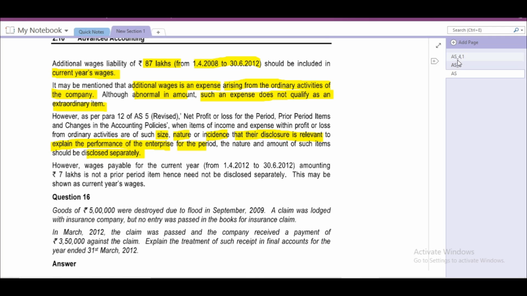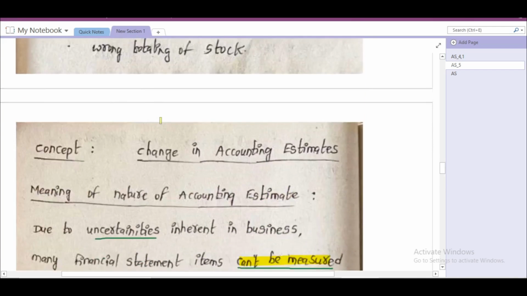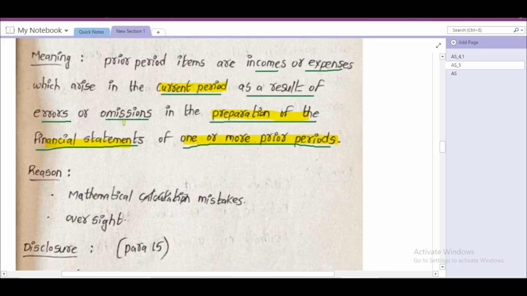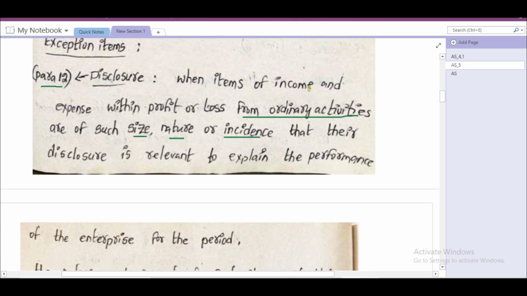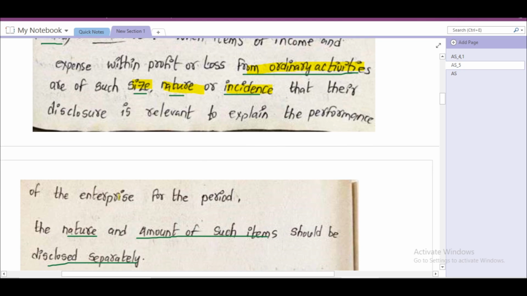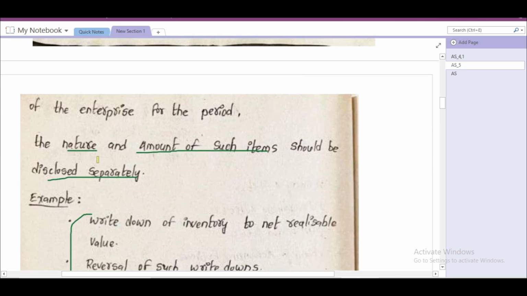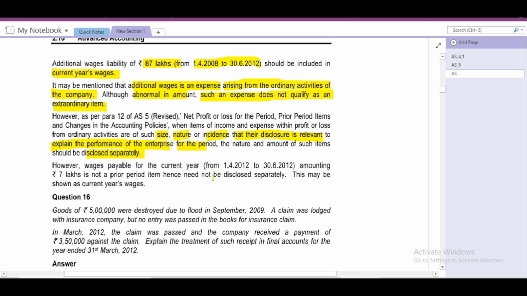This is what we discussed in AS 5, exceptional items. That is what we studied.